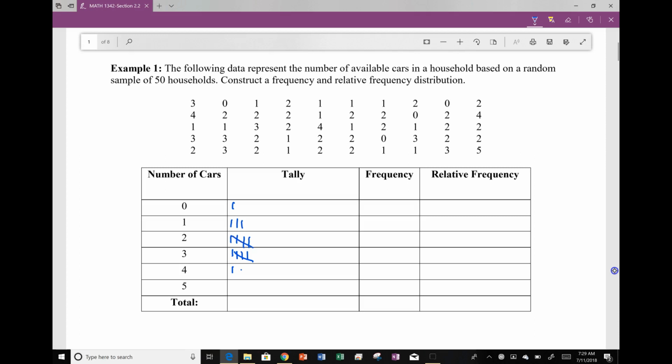And we do this for all of our values. I recommend that you pause the video and finish counting these up yourself to see if you receive the same number of each possible outcome that I did.